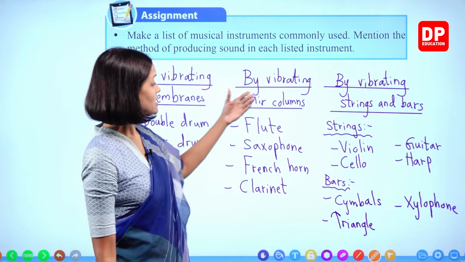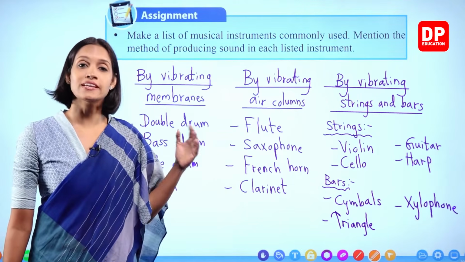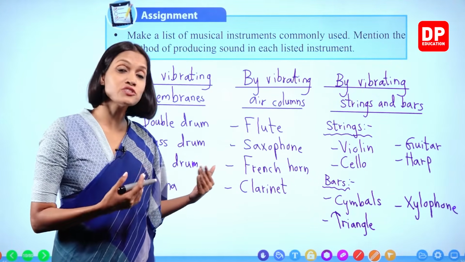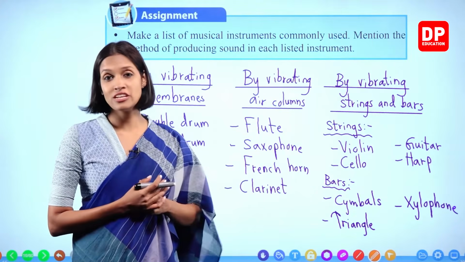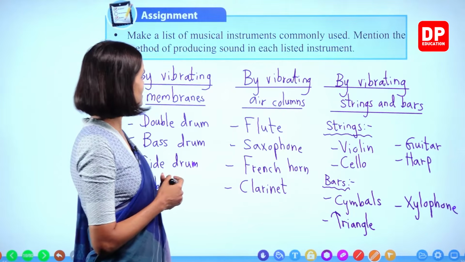As I told you all, children who study music, most of these examples they know. The other children, you can ask your friends who do music, and you can even read books and find more and more examples. Okay, children? We'll move on to the next.